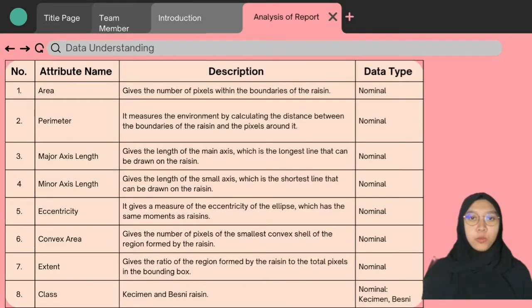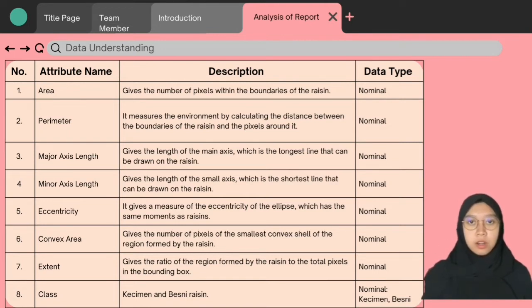For data understanding, we have found that there are only 8 attributes for this project. First, area. It gives the number of pixels within the boundaries of the raisin. Second, perimeter. It measures the environment by calculating the distance between the boundaries of the raisin and the pixels around it. Third, major axis length. It gives the length of the main axis, which is the longest line that can be drawn on the raisin. Fourth, minor axis length. It gives the length of the small axis, which is the shortest line that can be drawn on the raisin. Fifth, eccentricity.